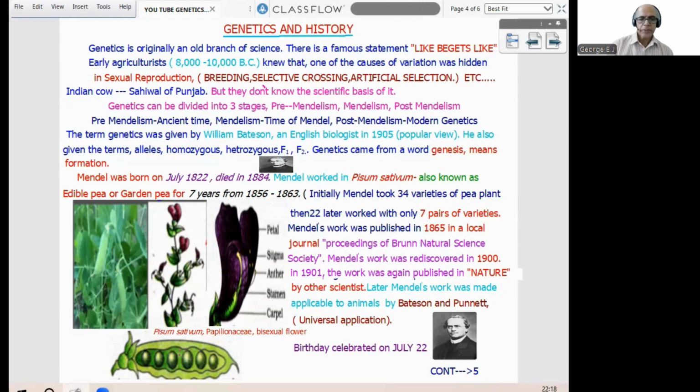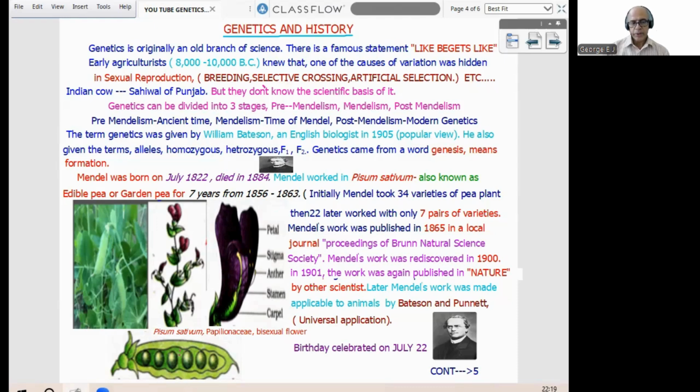Now, the term genetics was given by William Bateson, an English biologist, in 1905. This is a popular view about the term genetics. The same person, William Bateson, gave terms like alleles, homozygous, heterozygous, F1, F2, etc. And the term genetics came from the root word genesis, meaning formation. I think that part is clear.